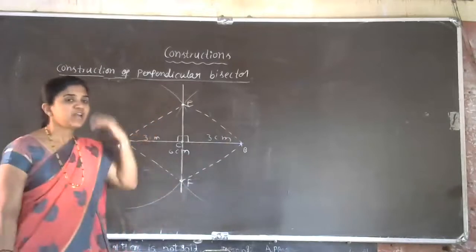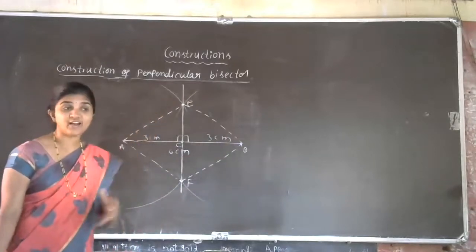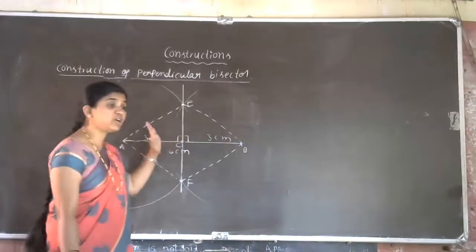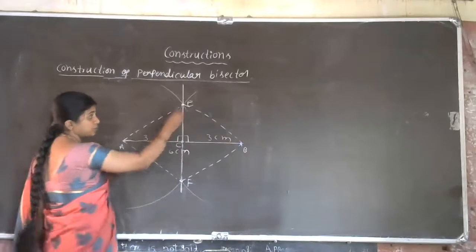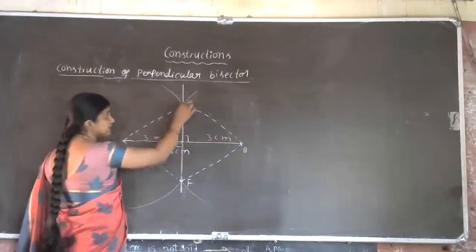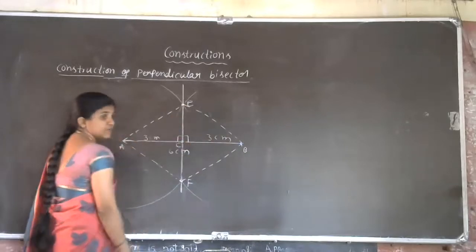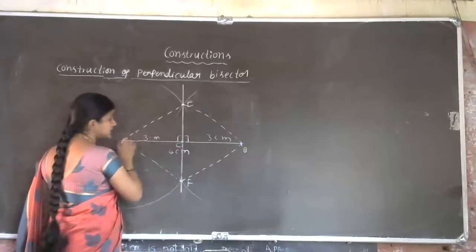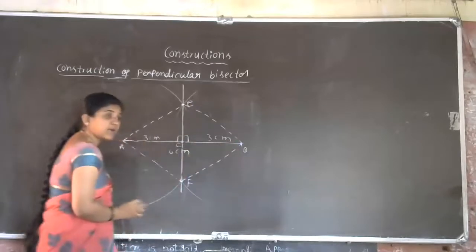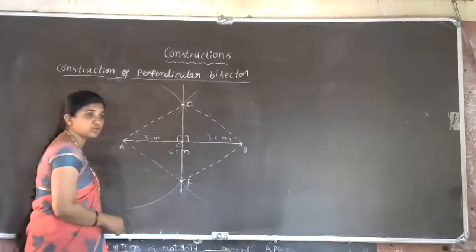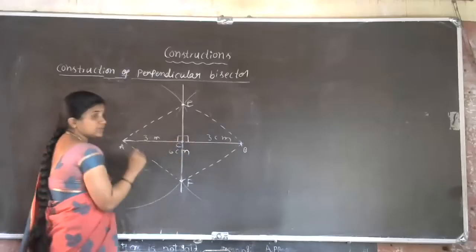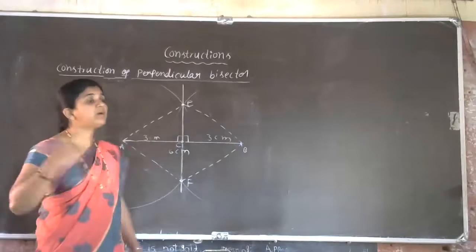So now you have to recall your triangle topic. We have solved this type of problem in the triangle topic actually. So now we have to show that angle ECA is equal to angle ECB, and then that AC is equal to BC. For that we have to take the help of congruency.